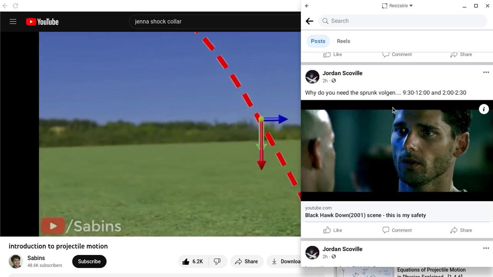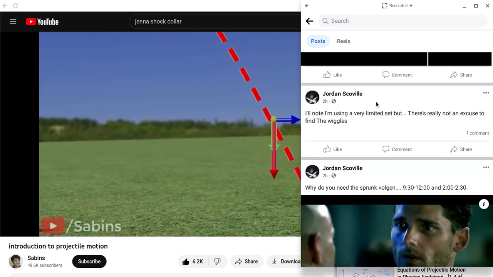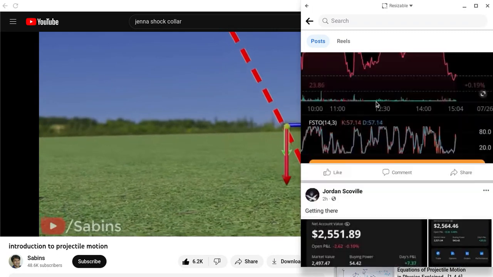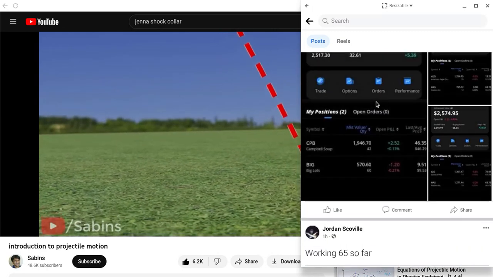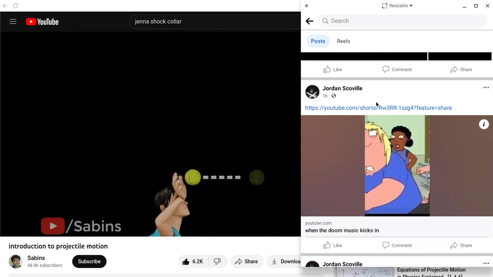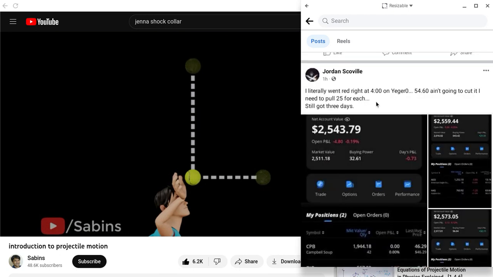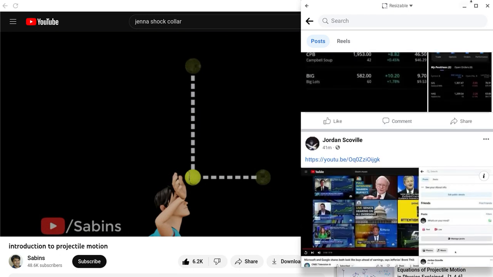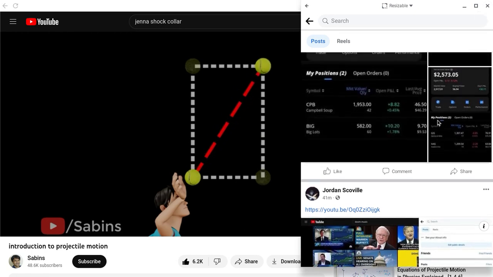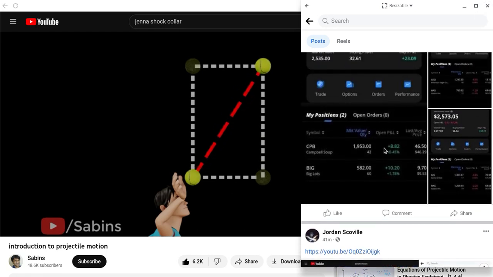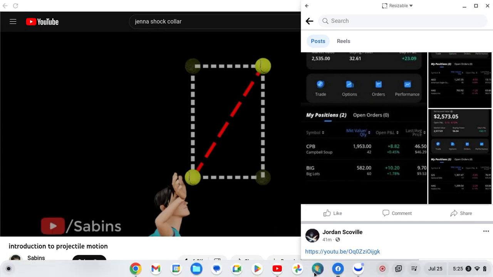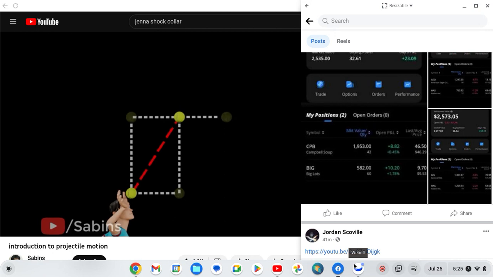Let's analyze this more closely and see how the variation of the vertical component of velocity affects the shape of the trajectory. The horizontal and vertical distance traveled by the object for a small time interval is shown here. Its complete motion will be as shown. Since the horizontal component of velocity does not change with time, with an equal time interval, the ball will travel the same distance horizontally.